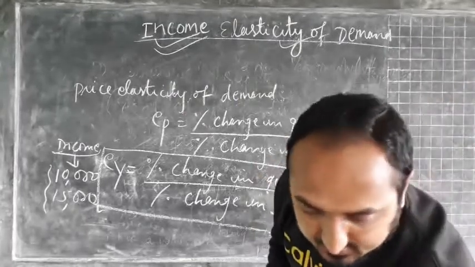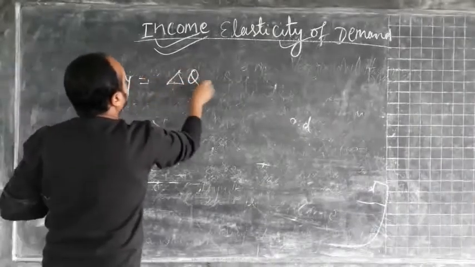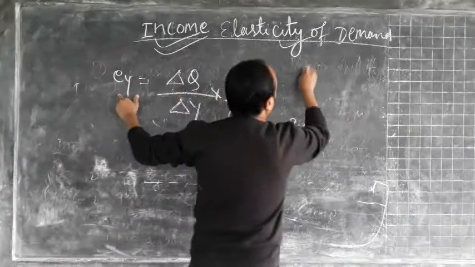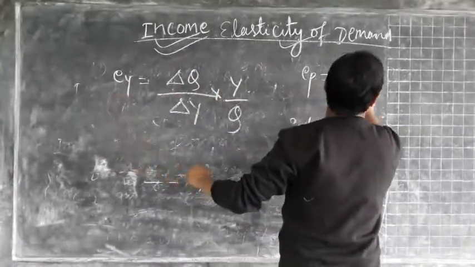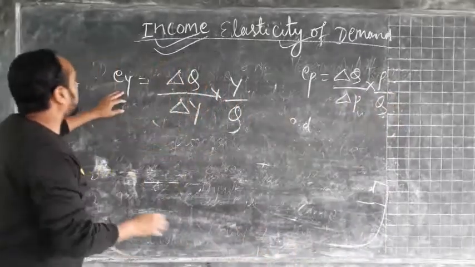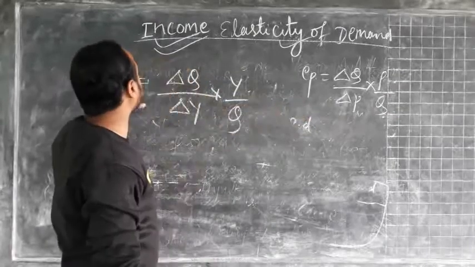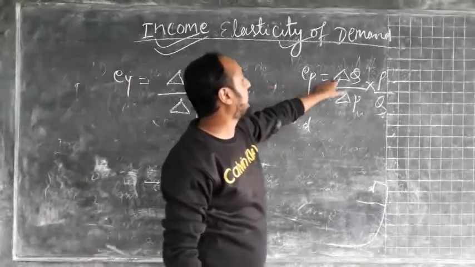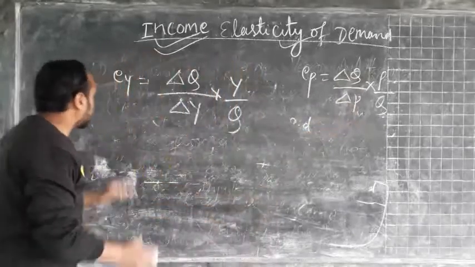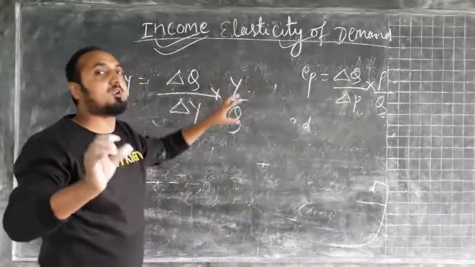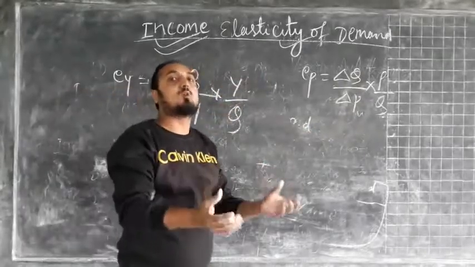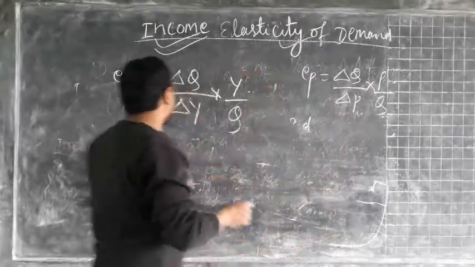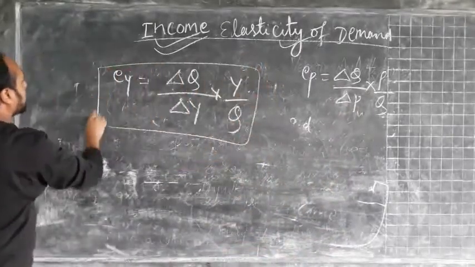This can be represented as EY equals del Q by del Y into Y by Q. If you see the formula for EP, it is del Q by del P into P by Q. The difference between price elasticity and income elasticity is that in income elasticity we have del Q by del Y, and in price elasticity we have del Q by del P. In income elasticity, income is the important factor affecting the quantity demand, whereas in price elasticity, price is the factor affecting the quantity demand for a commodity.